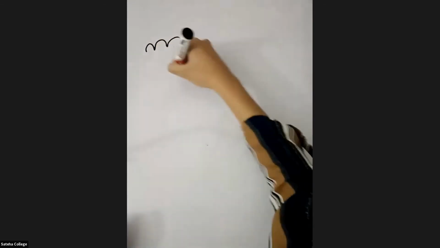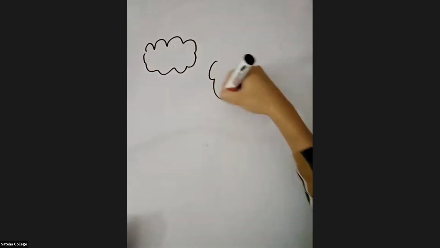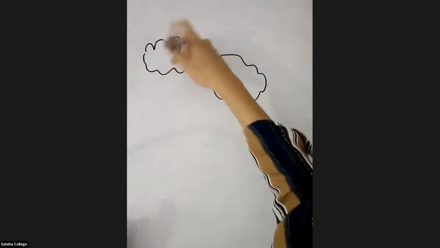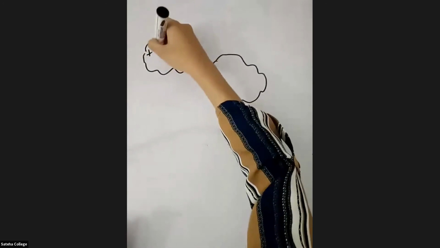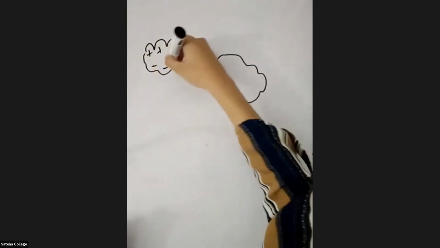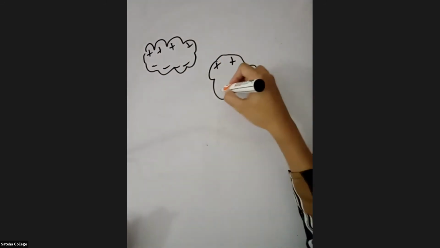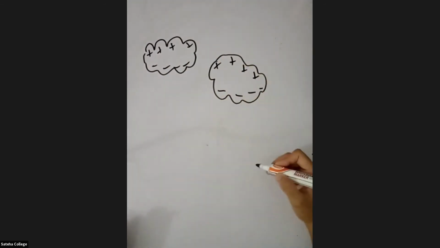Okay. Listen, students. Now, if you have two clouds, the lightning can occur from cloud to cloud, right? So let's say that this is positive and this is negative. Then again here positive and here negative, right?